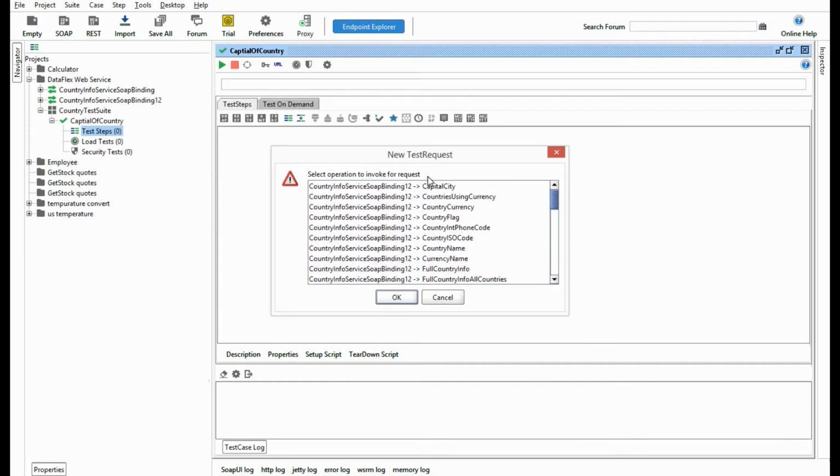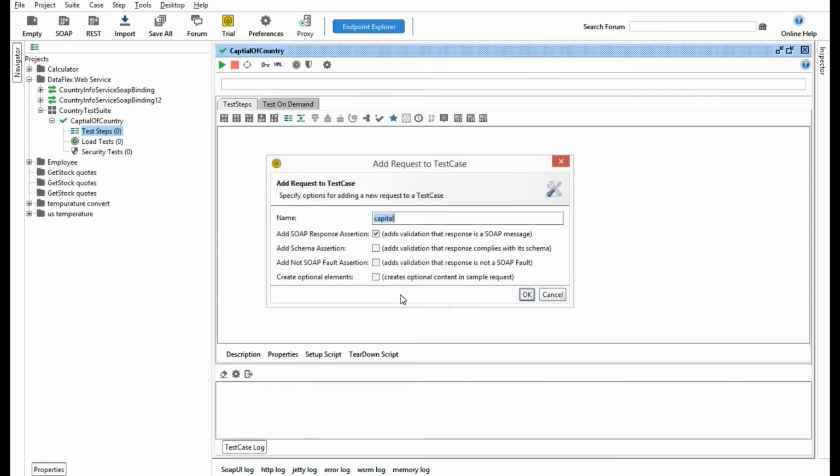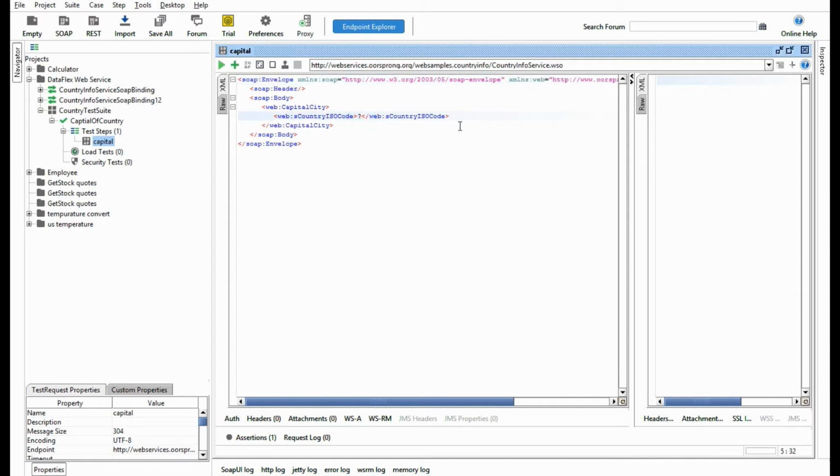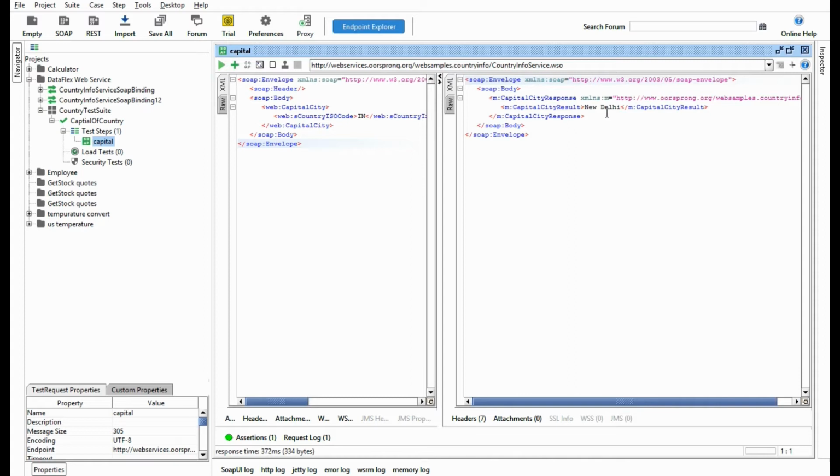We will select from 1.2. So capital city is this, I think, right? Capital city. Okay, so I have selected the web service and I say create optional element as well. I will select this. Okay, yes. So the web service is here, and if I say IN for India, it gives me New Delhi.